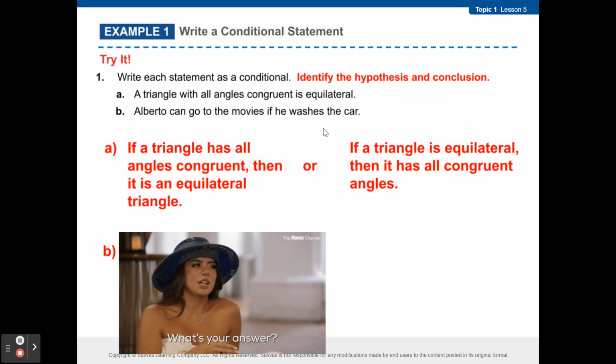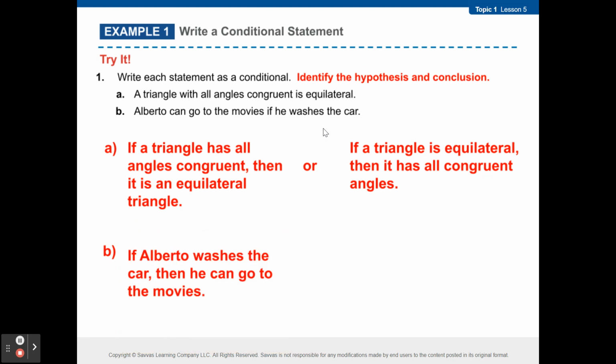How about B? Go ahead. If Alberto washes the car, then he can go to the movies. Yep. There's only one way to do that. Alberto needs to wash that car to go see a movie, right?